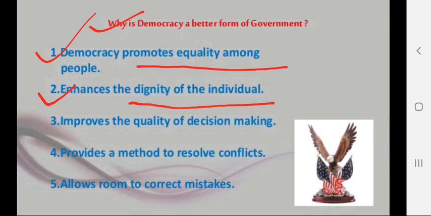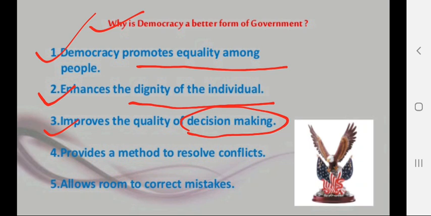Then the third feature is that it improves the quality of decision making. Whenever decisions are taken in a democratic government, there is a procedure which is followed, and we will understand in the coming sections of the chapter how it takes decisions. The decision-making process of a democratic country is always based on negotiation as well as discussion.